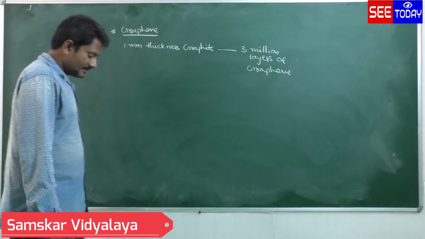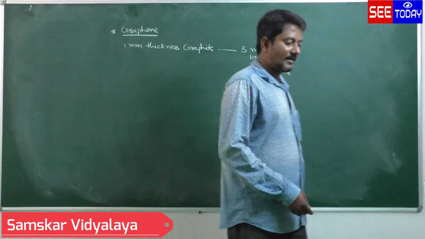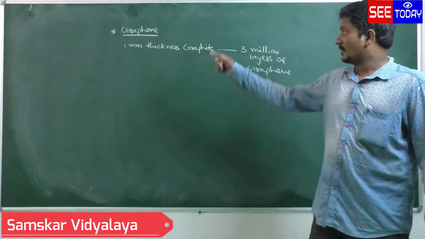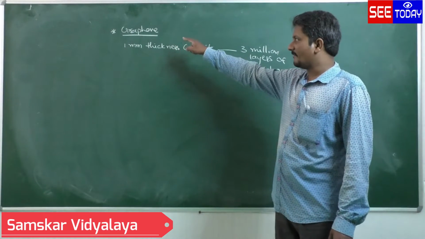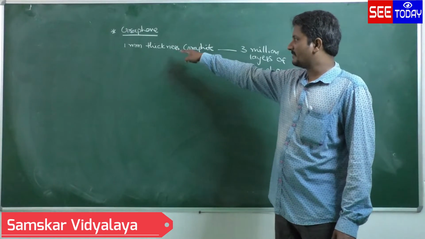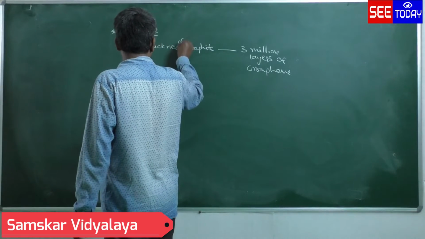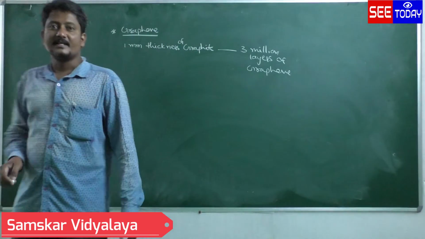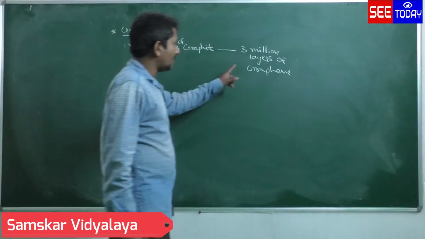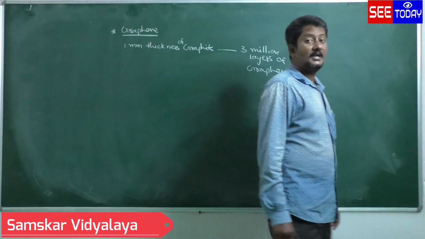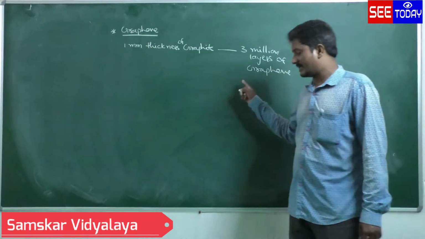Graphene is also another crystalline form of carbon. 1 mm thickness of graphite contains how many layers of graphene? 3 million layers of graphene will be present.